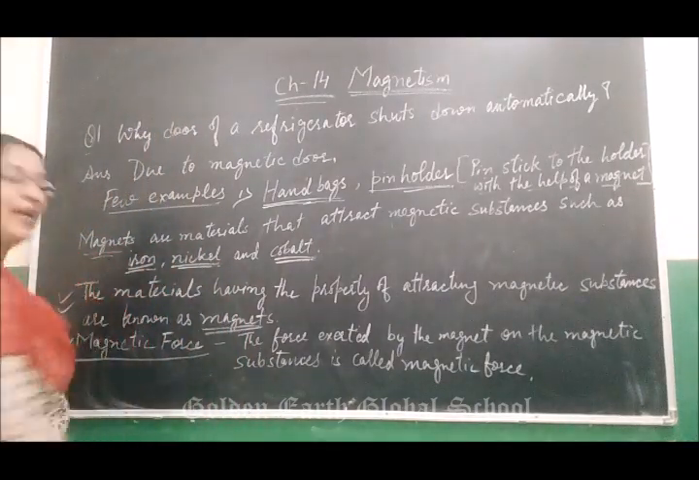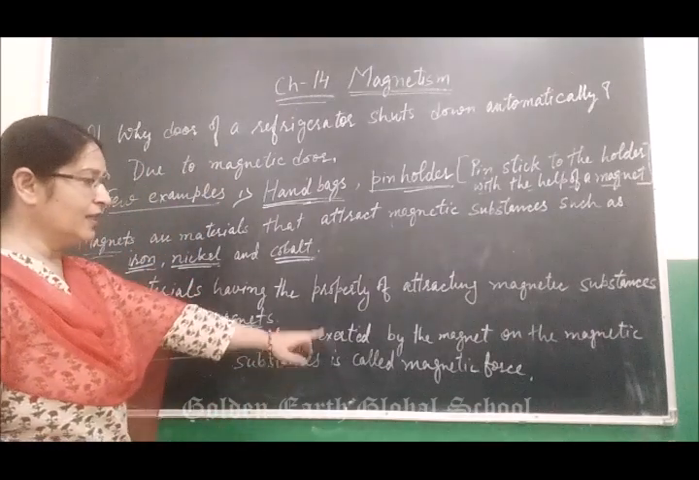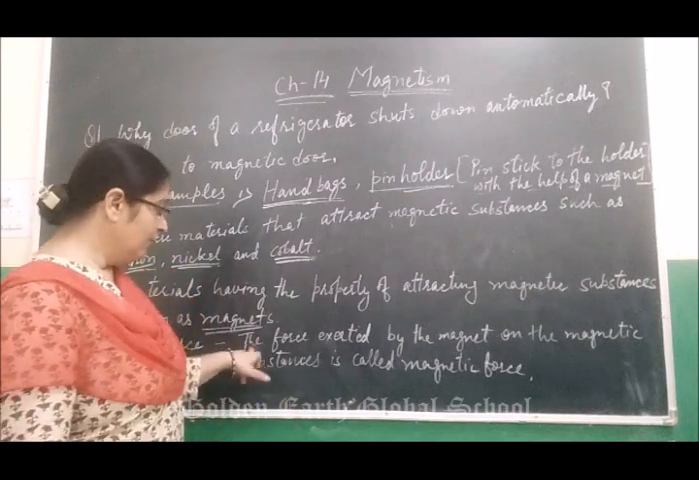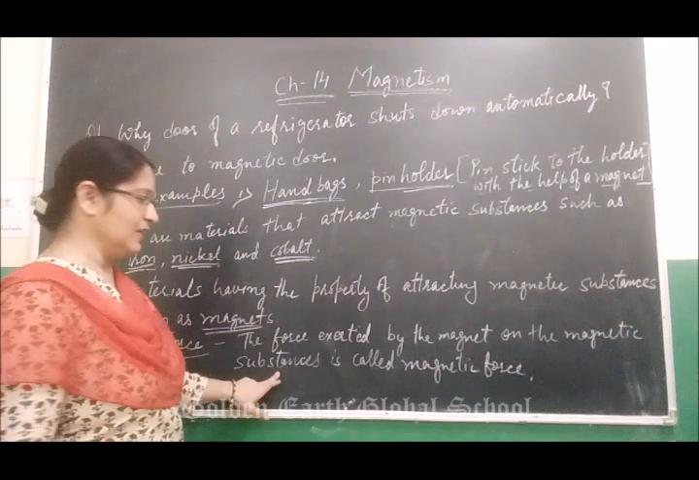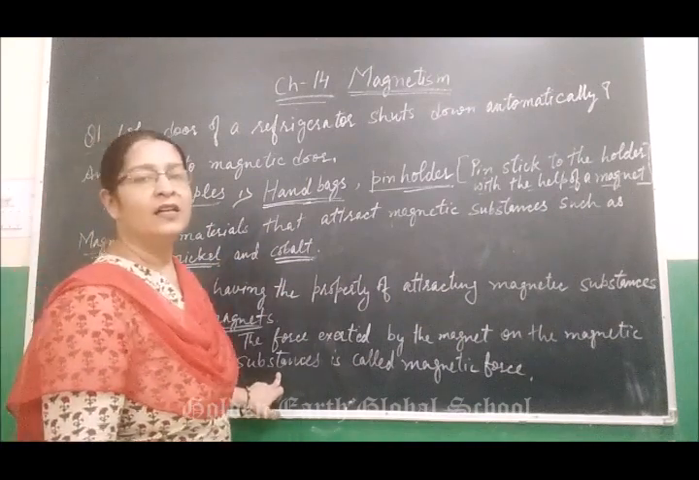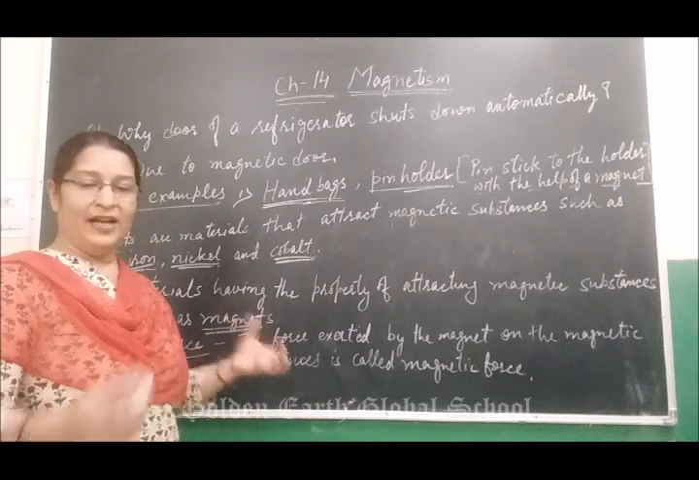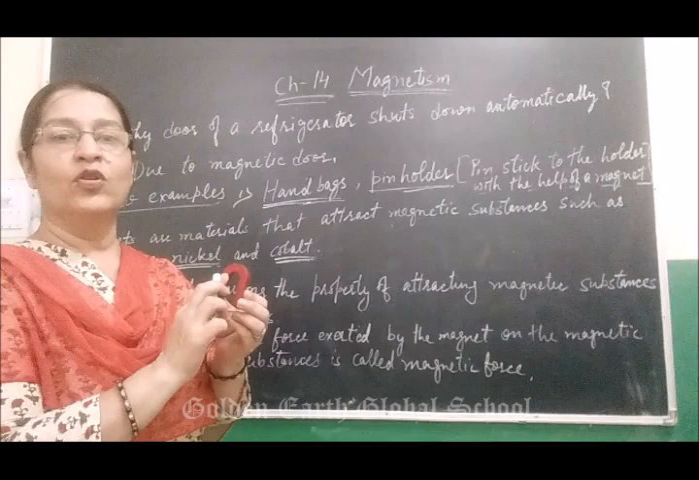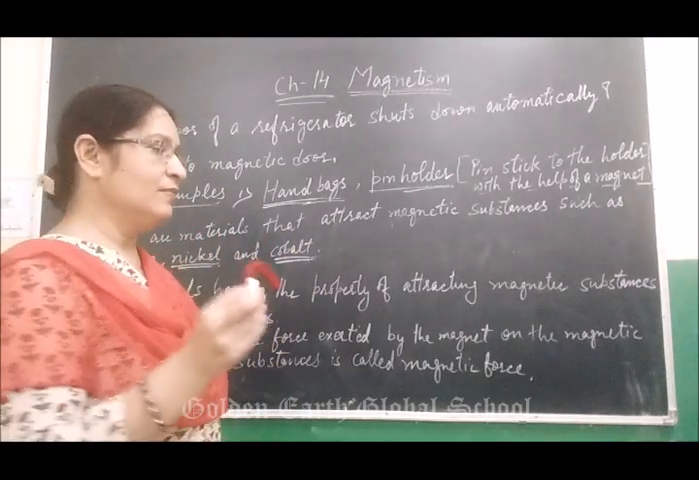What do you mean by magnetic force? The force exerted by a magnet on magnetic substances is called magnetic force. Means a magnet has some magnetic force, which helps it to attract magnetic substances.